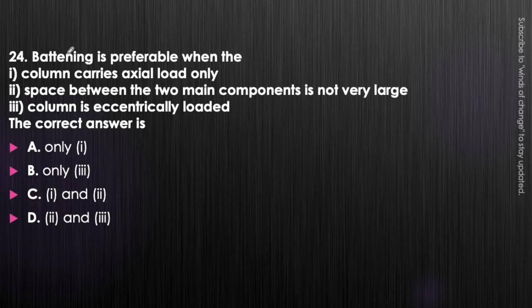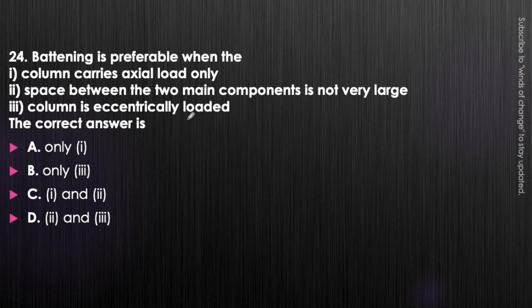Next question. Battening is preferable when the column carries axial load only, space between the two main components is not very large, or column is eccentrically loaded. The correct answer will be only first, only third, first and second, or second and third. Just think about it. In which case is battening preferable? First of all, when the column is eccentrically loaded, then battening is not preferred. In that case, battening is avoided.